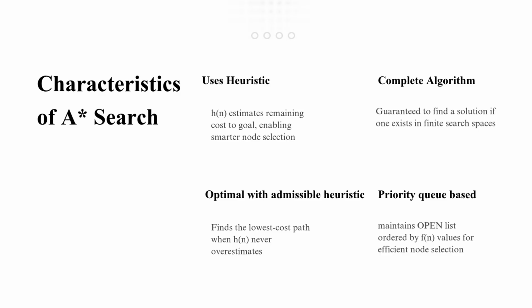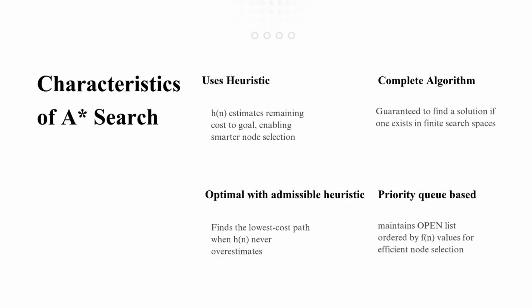When the heuristic is admissible, meaning it never overestimates the actual cost, A* always finds the lowest cost optimal path. Another important characteristic is that A* is priority queue based. Nodes are ordered according to their f(n) values. The node with the smallest estimated total cost gets the highest priority for exploration. These characteristics make A* both intelligent and reliable for complex problem-solving tasks.